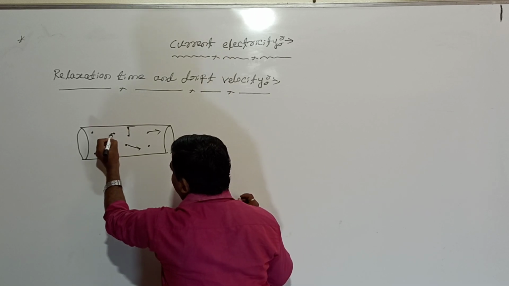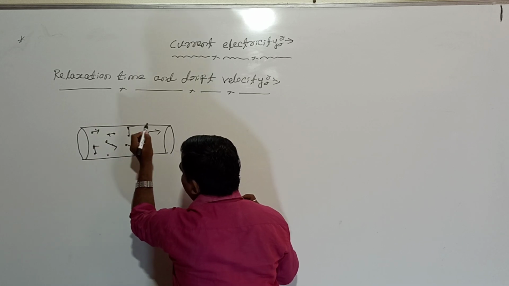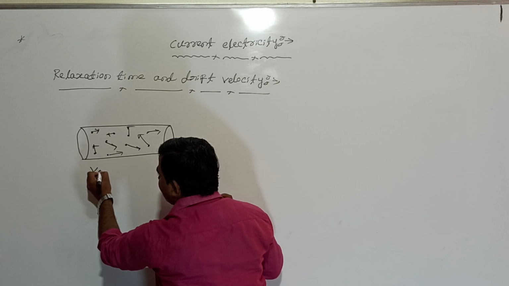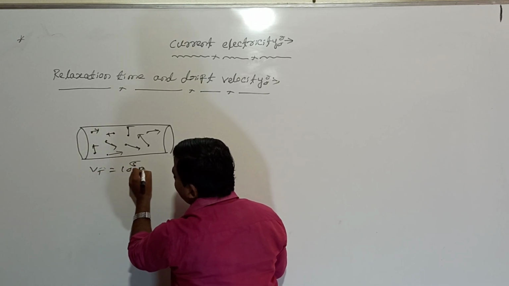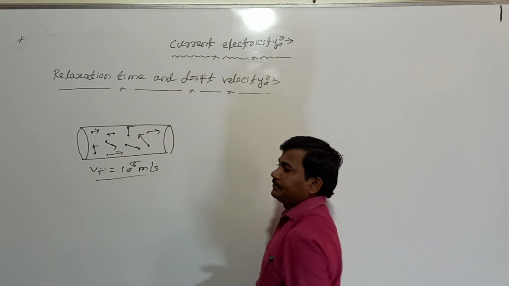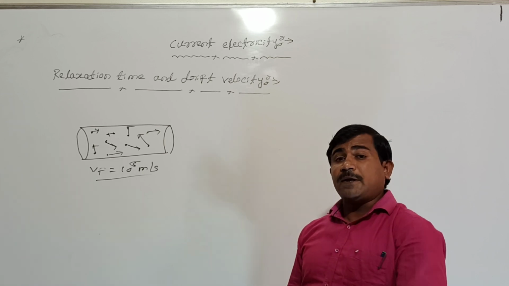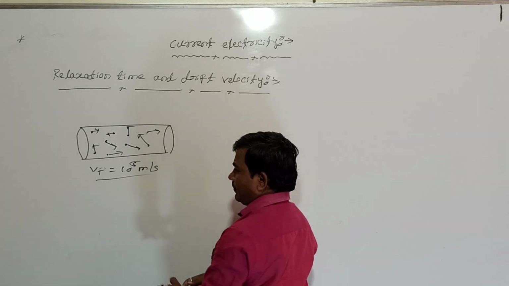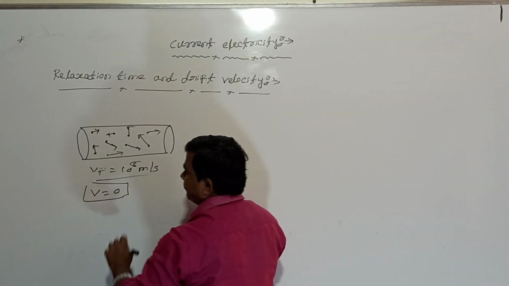I mean, due to the room temperature, these electrons are moving randomly everywhere. As a result, the thermal speed of these free electrons is of the order 10 raised to 5 meter per second. The average speed is of the order 10 raised to 5 meter per second, but the average velocity of these free electrons is zero, not the speed.